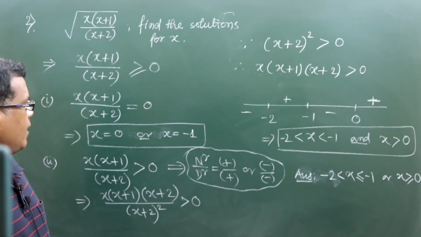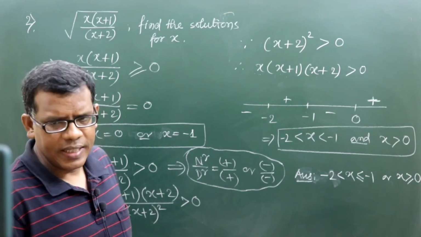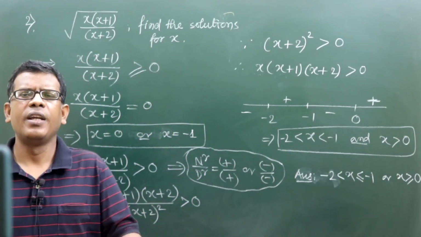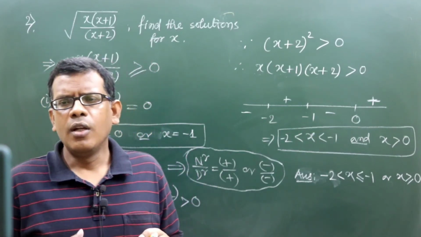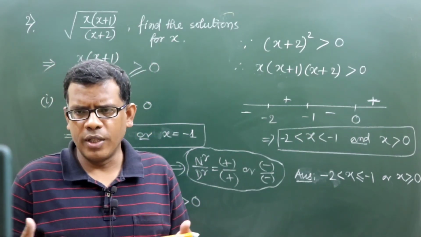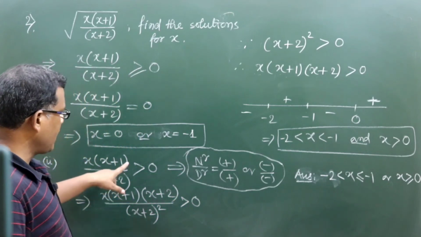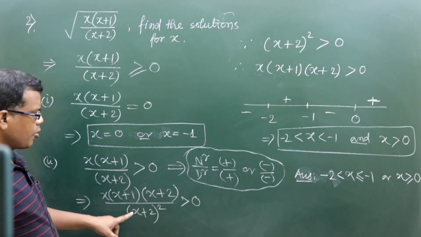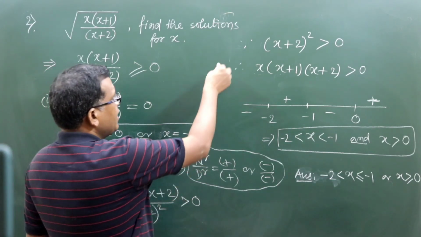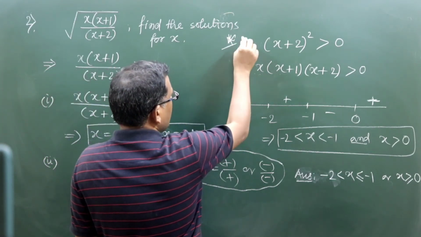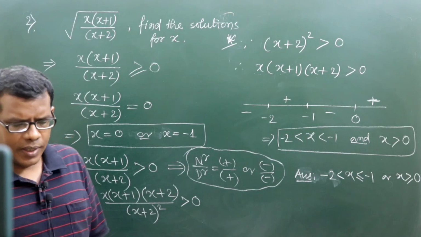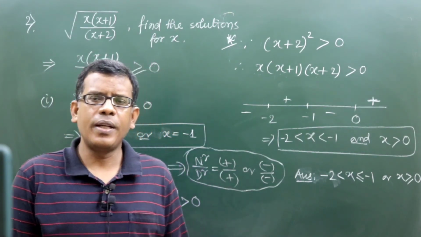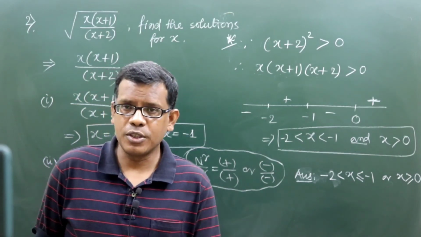Got it? Because to make it 0, two zero factors are already available. Why should we need to multiply something more in that? So that multiplication, this increase in factors, has been done ultimately to make your denominator a perfect whole square, so that you can directly make the argument that the denominator is a positive quantity.